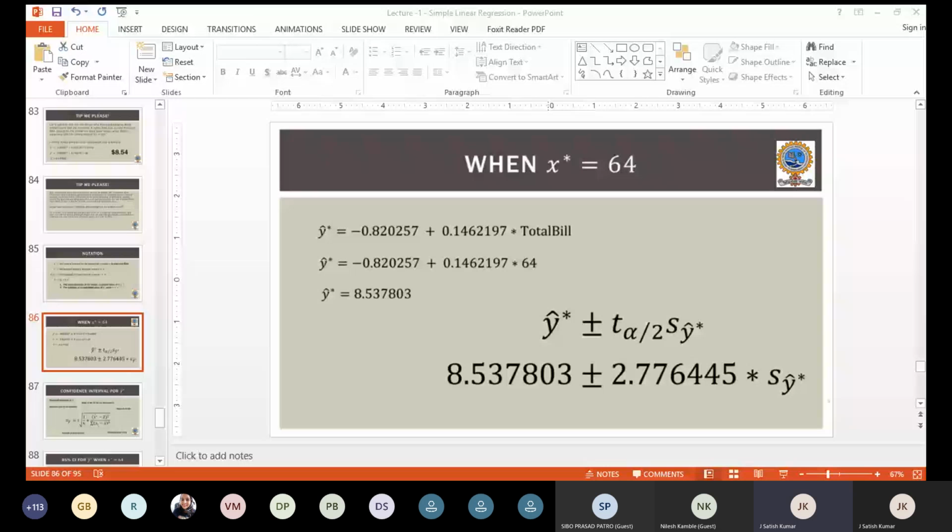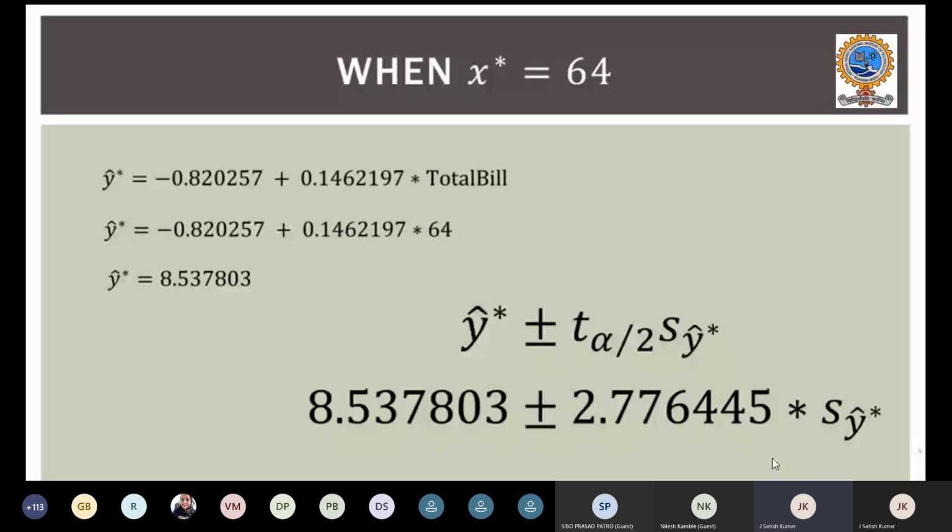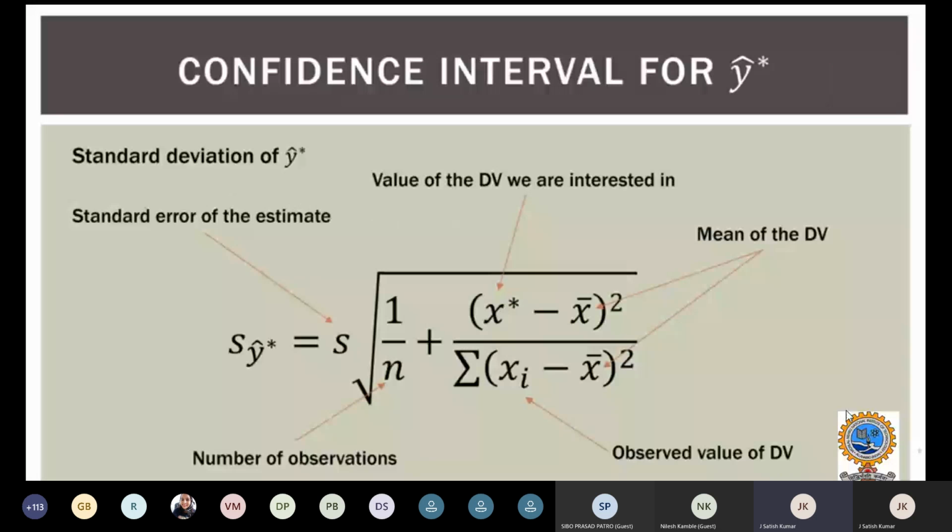Yeah. So when you construct the confidence interval, you will be able to get how much the standard deviation of Y star is in order to determine that. We will determine SY star in the above equation using the equation as shown in the slide.